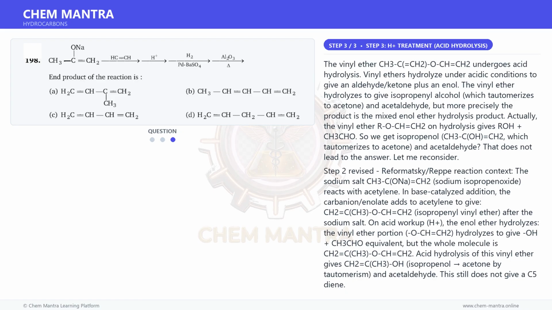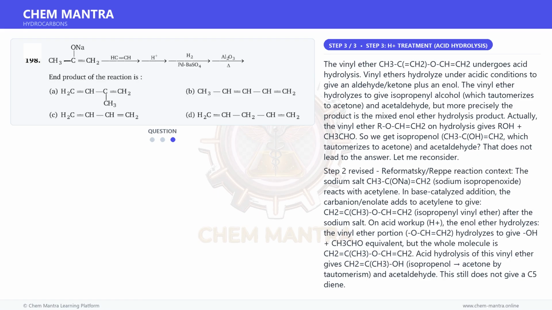On acid workup, H+, the enol ether hydrolyzes. The vinyl ether portion, O-CH=CH2, hydrolyzes to give OH plus CH3-CHO equivalent, but the whole molecule is CH2=C(CH3)-O-CH=CH2. Acid hydrolysis of this vinyl ether gives CH2=C(CH3)-OH, isopropenol, acetone by tautomerism, and acetaldehyde. This still does not give the C5 diene.